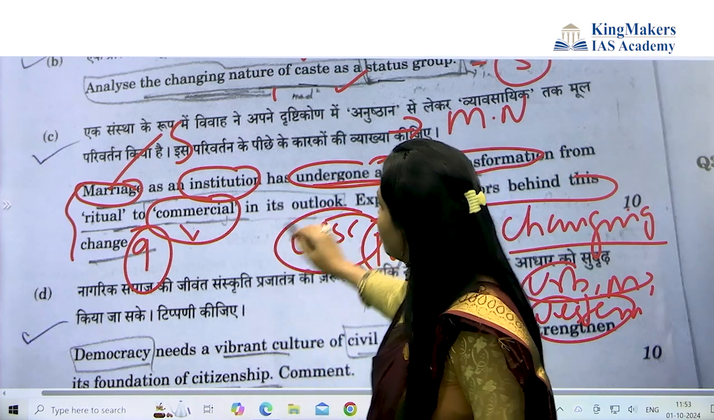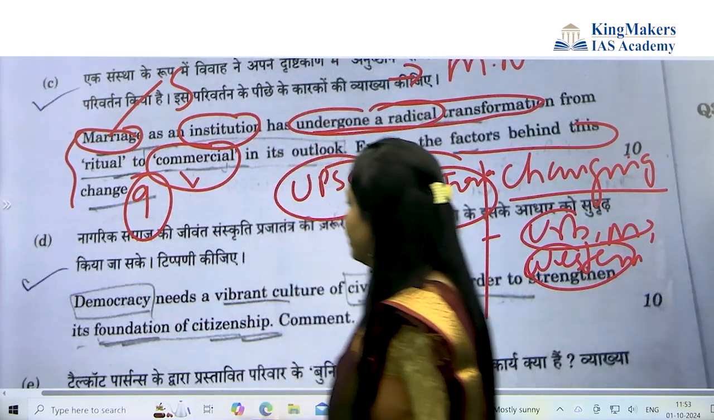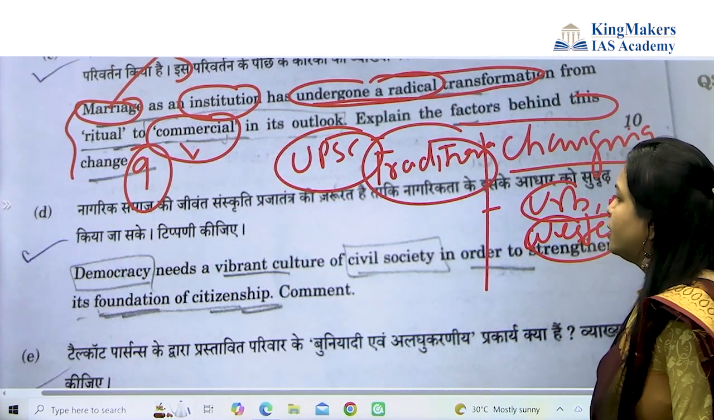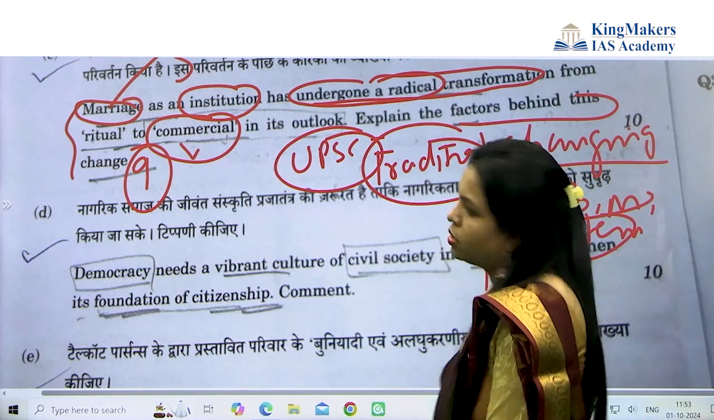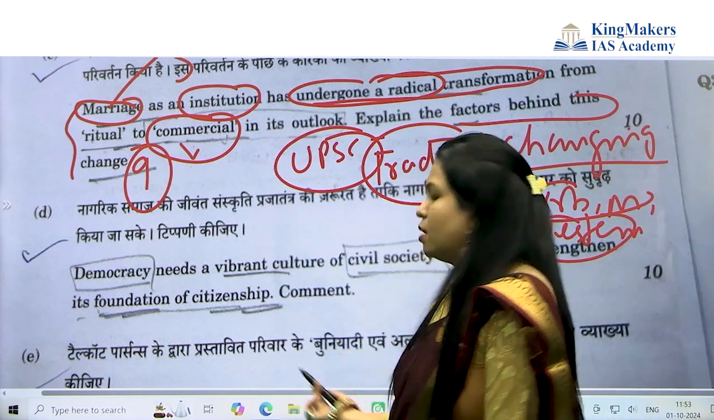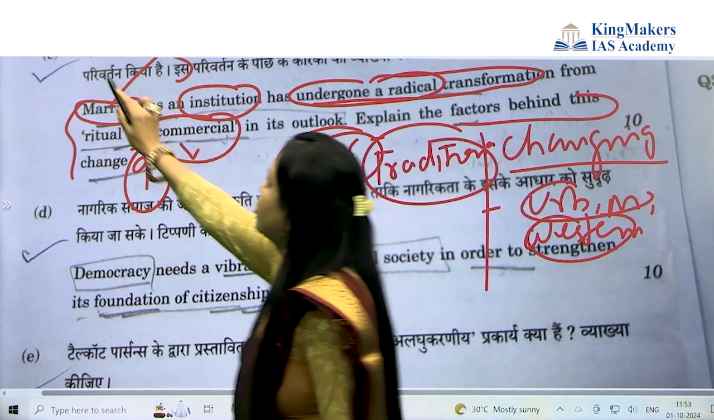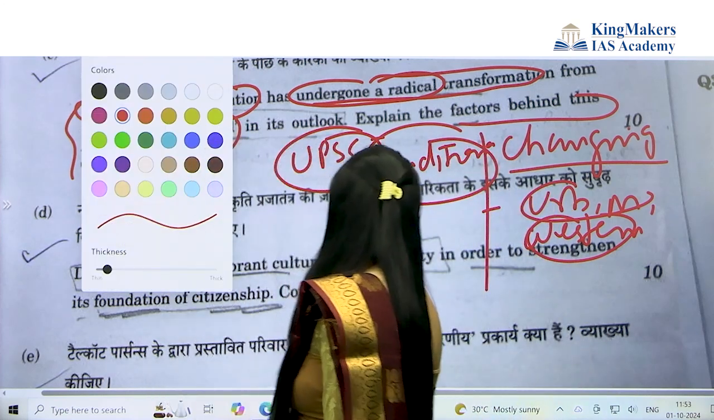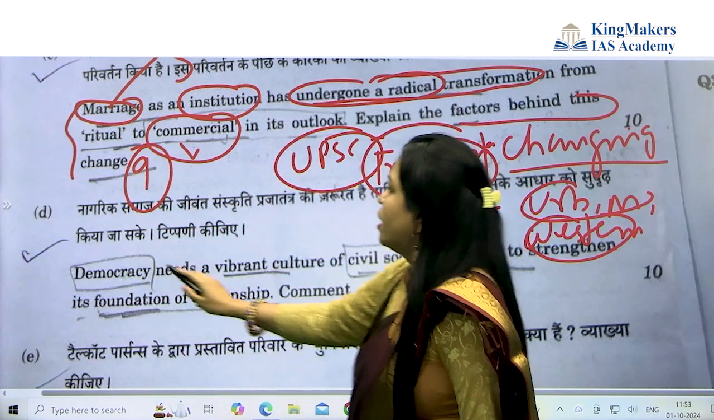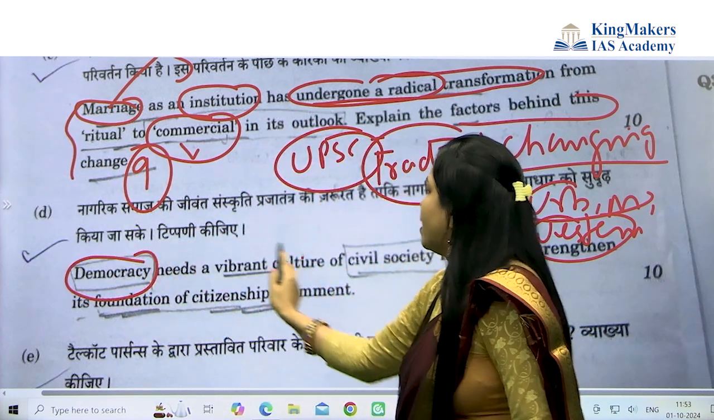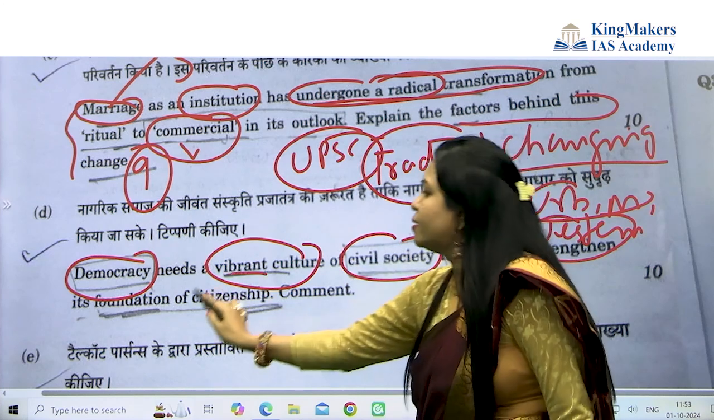Okay, so let's go to question number 4. The question was: democracy needs a vibrant culture of civil society in order to strengthen its foundation of citizenship, comment. In the question, I first gave you the hint of the syllabus. So what is the syllabus here? This is politics and society, chapter number 7. Democracy needs a vibrant culture, so this question mixes civil society and citizenship.